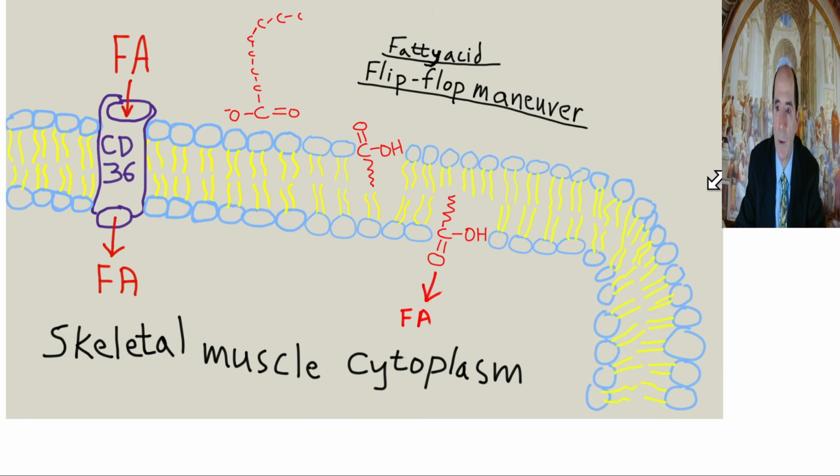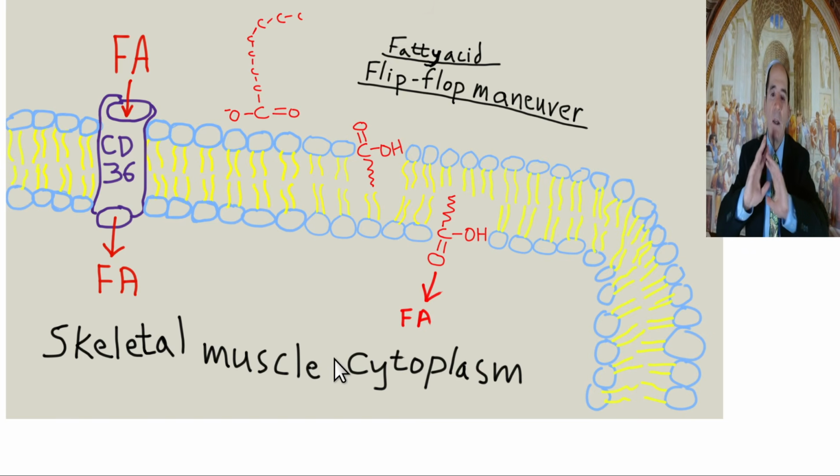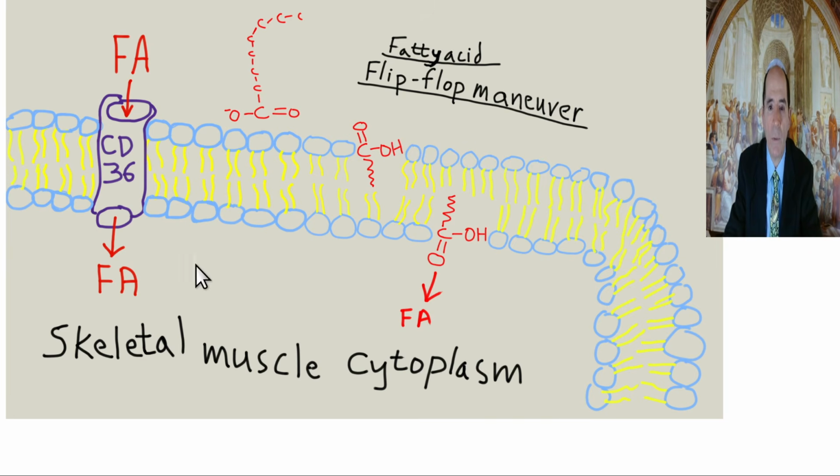Now here's another paper, and what it showed was that the more fat people ate, the more fat got into the skeletal muscle cytoplasm. There was nothing you could do about it. The fat was getting into the skeletal muscle by something called the flip-flop maneuver. It would come up to the outer leaflet of the plasma membrane of the skeletal muscle cell, and then it would get protonated. It would flip into the plasma membrane, and then flip across into the inner leaflet of the plasma membrane. It's a phospholipid bilayer, and it would come into the cell cytoplasm.